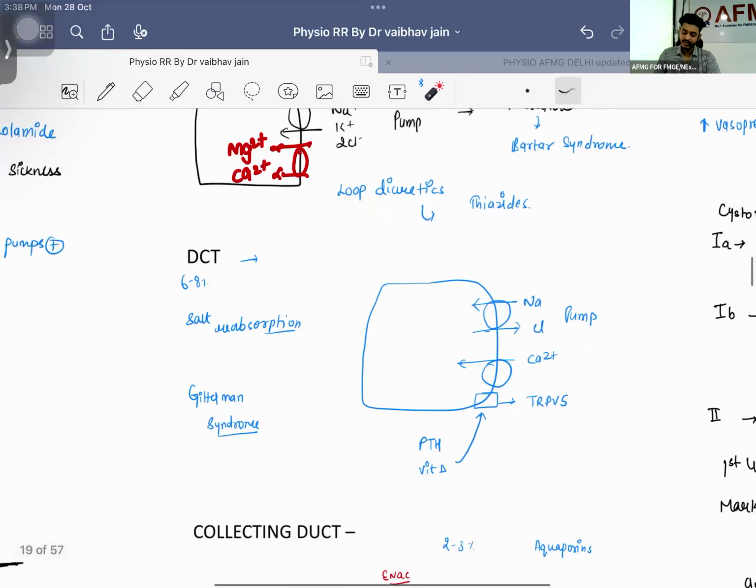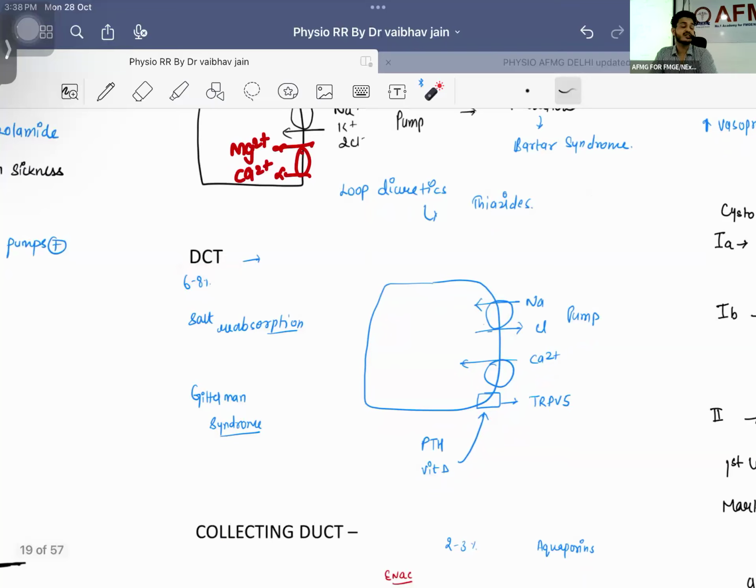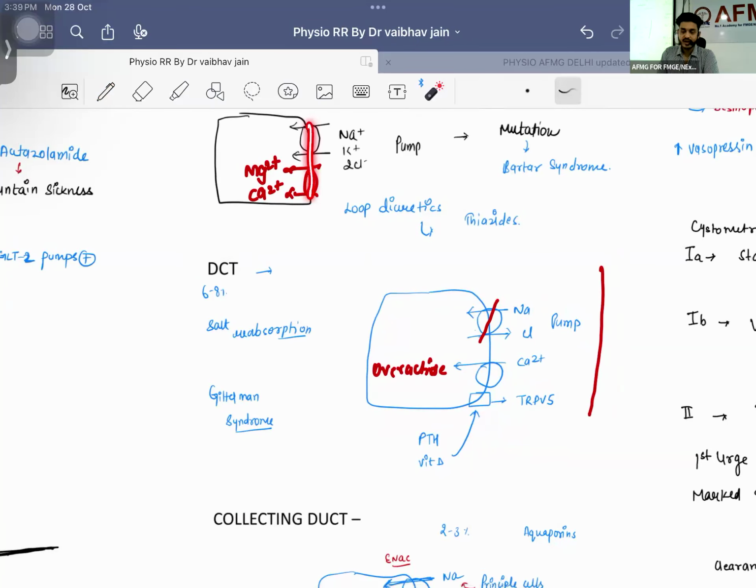Okay. The next pump that we are having is in the DCT, the distal convoluted tubule. In the DCT, you will be having the same story. You will be having a sodium chloride pump. And when you are blocking this sodium chloride pump, there will be overactivation of the calcium pump. So what is the simple thing that will happen? Sir, here they are all working together. If we are blocking this, they are also getting blocked. But here, sir, if we are blocking this, there will be overactivity of this calcium pump.